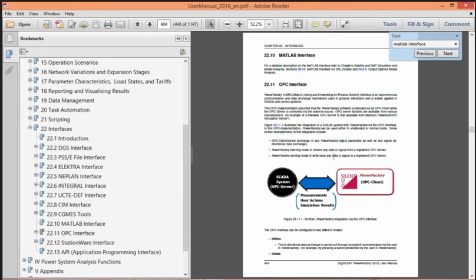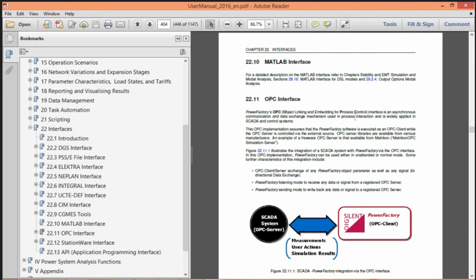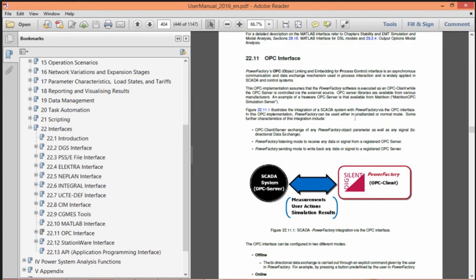This is the MATLAB interface to DIgSILENT. We can do it. So MATLAB interface is possible in DIgSILENT.